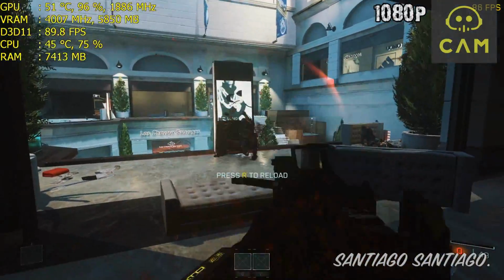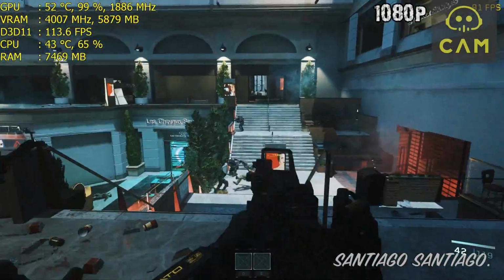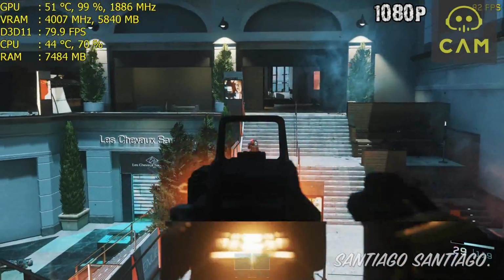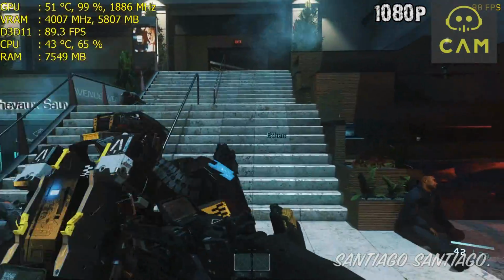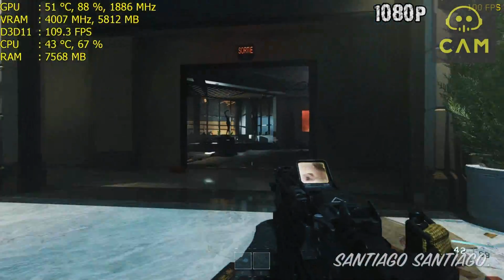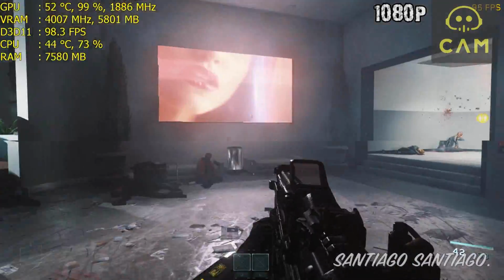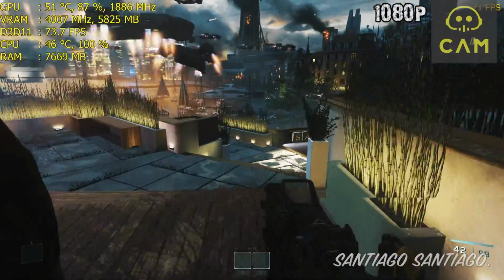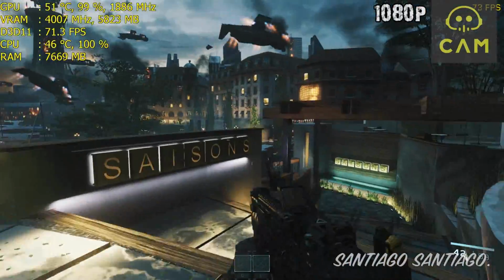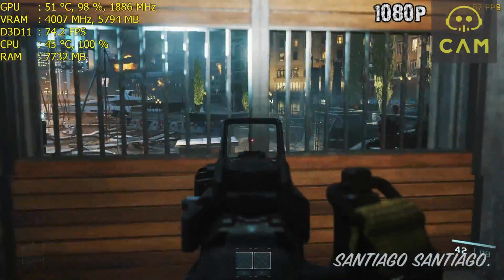Then on texture options we have the texture resolution that goes from very low to high. If you have a 2GB card, I suggest using normal because high is too demanding from what I could see. Then texture filtering, anisotropic is the anisotropic filtering. We have low, medium or high. It doesn't say if it's 4 times, 8 times or 16 times. Then we have lights and shadow options. We have shadow map resolution: normal, high, extra or auto. This is a big FPS hit. You might want to play with this setting if you're having low FPS.